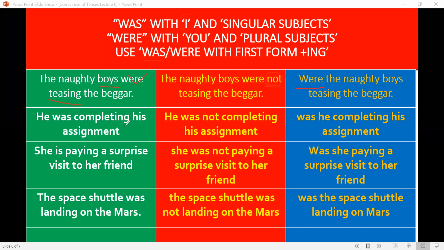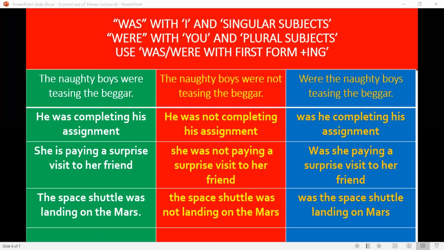He was completing his assignment. He was not completing his assignment. Was he completing his assignment? She was paying a surprise visit to her friend. She was not paying a surprise visit to her friend. Was she paying a surprise visit to her friend? The space shuttle was landing on the Mars. The space shuttle was not landing on the Mars. Was the space shuttle landing on the Mars?